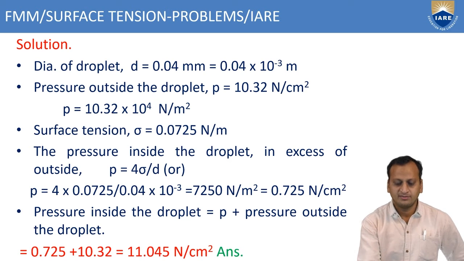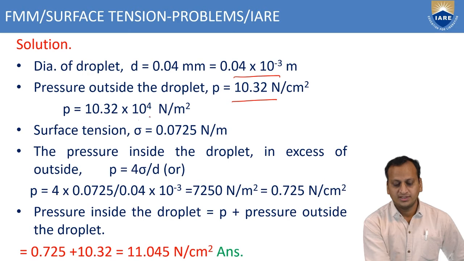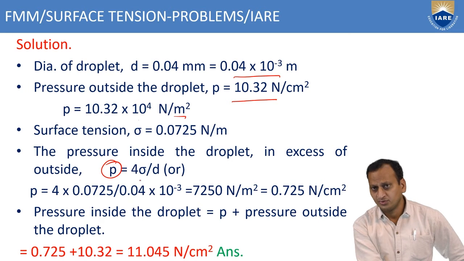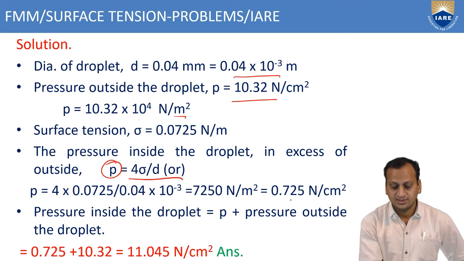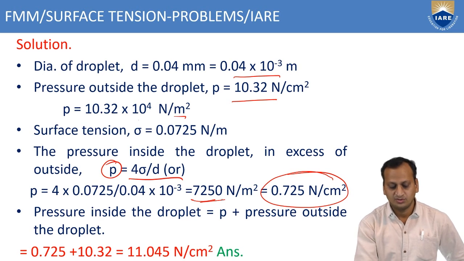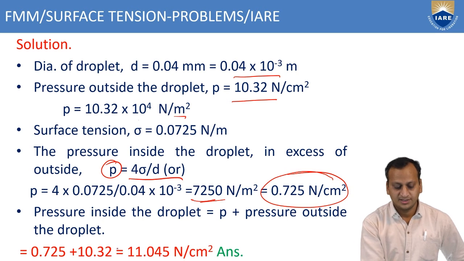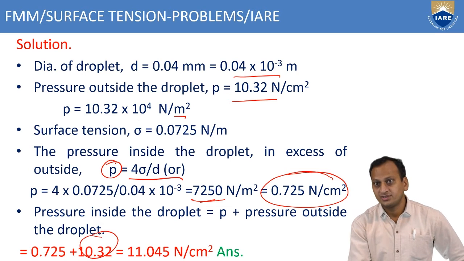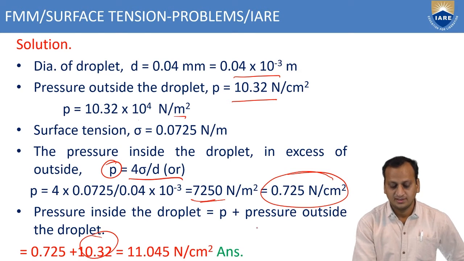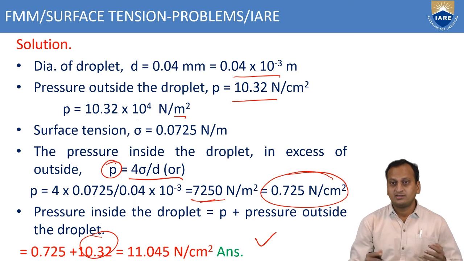Here we see the various parameters as per the problem, noted down and converted into SI units. We are calculating the pressure inside the droplet according to the formula 4 sigma by D. What is that? 0.725 Newton per cm square, or 7250 Newton per meter square. Outside pressure is given as 10.32. If you sum this up, then you will get 11.045 Newton per cm square. So this is the answer. This is how you get the total pressure.